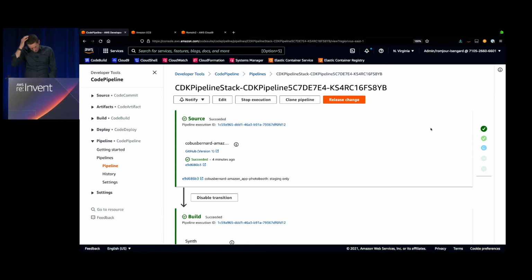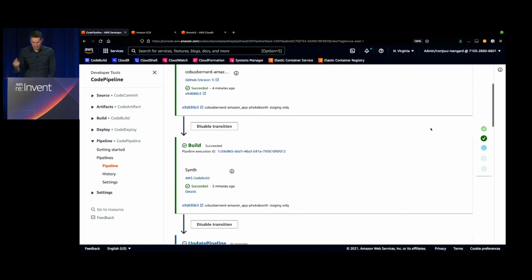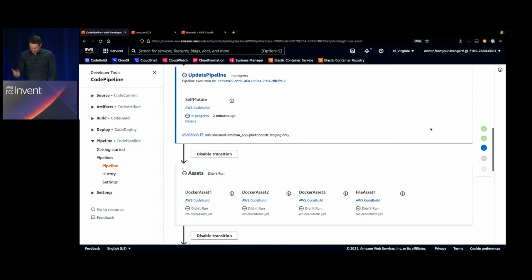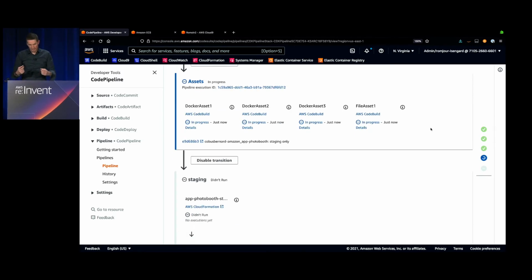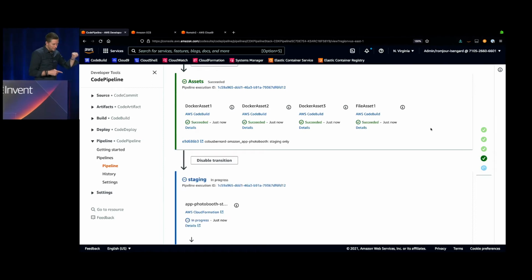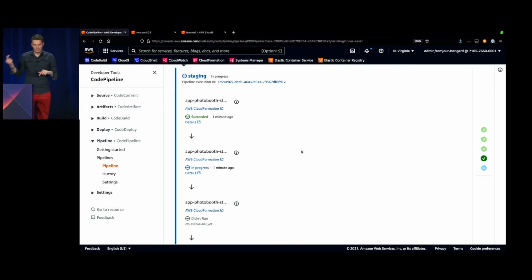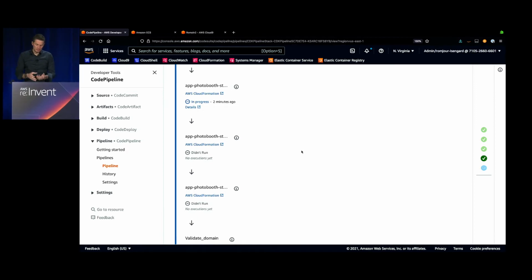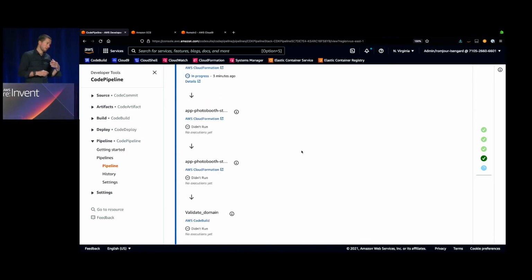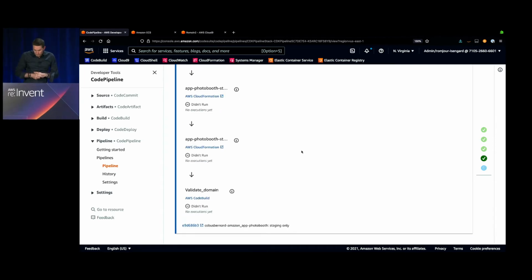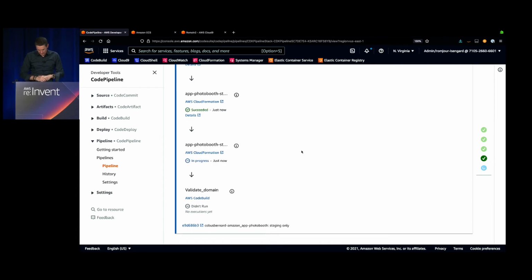So what we're looking at here is, again, the CDK pipeline which is running. So I have to accelerate that. We see here that the next step after we update the pipeline is that we're going to create our Docker image. So the CDK pipeline will retrieve from our code the Docker file, and automatically will start creating some Docker images for us based on the Docker file. And then, based on what we created, it's going to create all my backend and my front end. So it takes some time, but eventually it will be up and running.